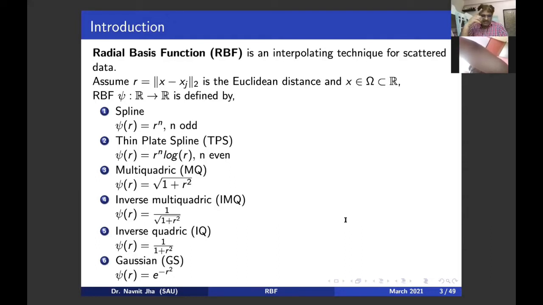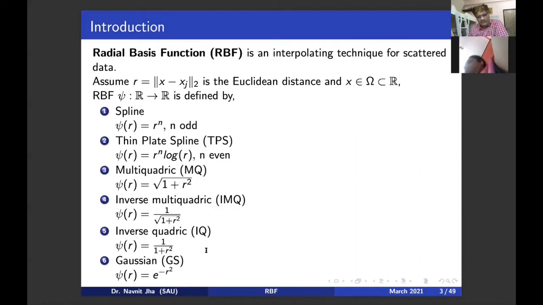Now, in this definition, I have not included a term called the shape parameter, S-H-A-P-E. I will introduce this shape parameter in the next slide. These are the different categories of radial basis function. Based on this, we are going to formulate high order schemes for solving differential equations of linear and non-linear type.